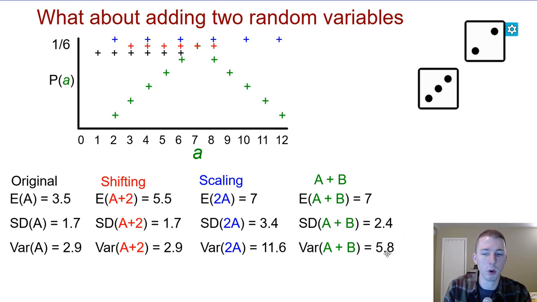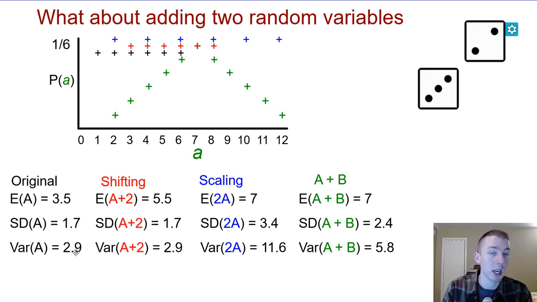Now, if we're looking at the variation of the original event, which was 2.9, do you notice a pattern between 2.9 and 5.8? Think about multiplying it by 2 or adding it together. So we were able to add the expected values together, right? 3.5 and 3.5 is 7.